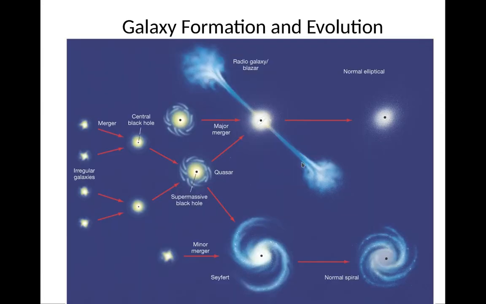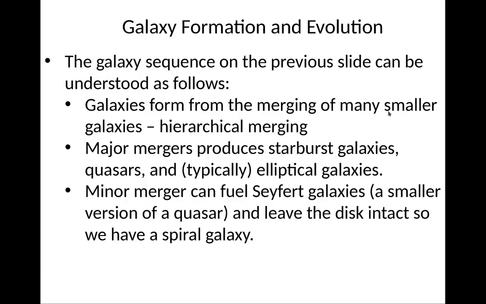So here's a picture of galaxy formation and evolution. You have mergers. Mergers of small galaxies produce larger galaxies. You have a central black hole. Sometimes you have a minor merger, which produces normal spirals. If you have a major merger between equally massive galaxies, then you have a really, really powerful quasar which blows out all the material and you generate a normal elliptical in that case.